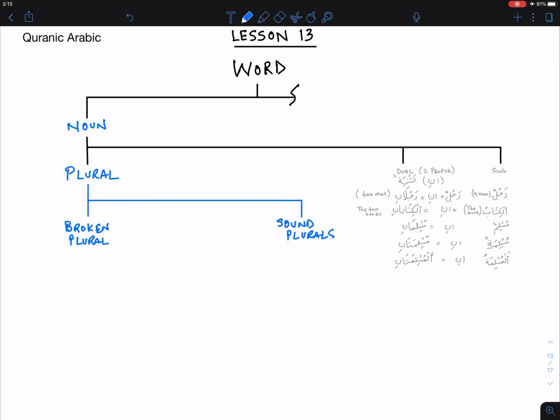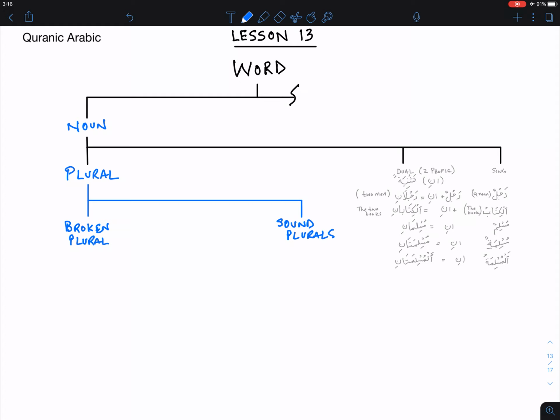They just follow patterns. They're just not predictable in the fashion that we covered the dual case, where you had the alif noon, and if you keep applying that formula, you end up with the word that's in a dual case. But here, the broken plural has actually a pattern. So, you have to really go to the dictionary. But I'll talk more about that in the future lessons. Let's focus on the sound plurals.